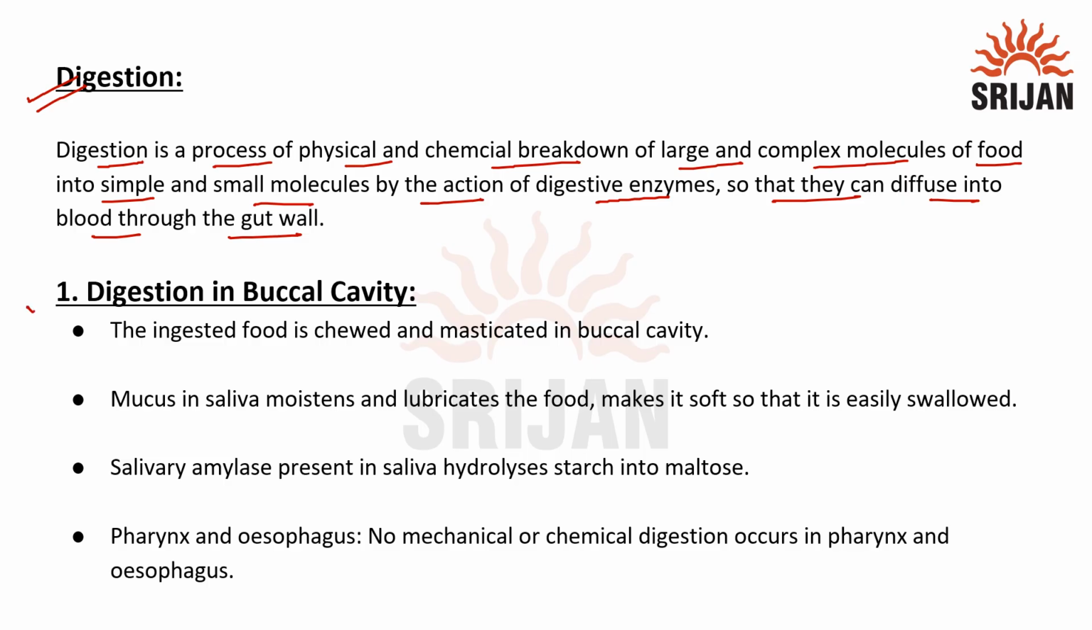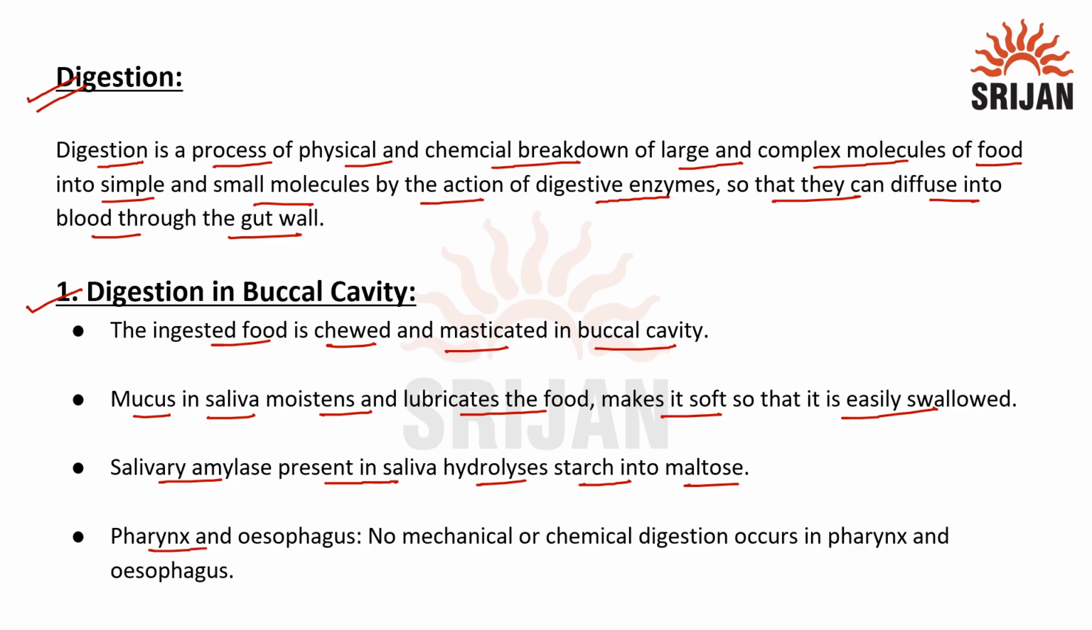First is the digestion in buccal cavity. The ingested food is chewed and masticated in the buccal cavity with the help of teeth. Mucus in saliva moistens and lubricates the food, making it soft so that it can be swallowed easily. Salivary amylase present in the saliva hydrolyzes starch into maltose.